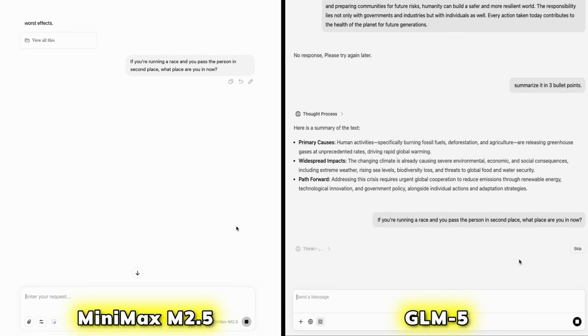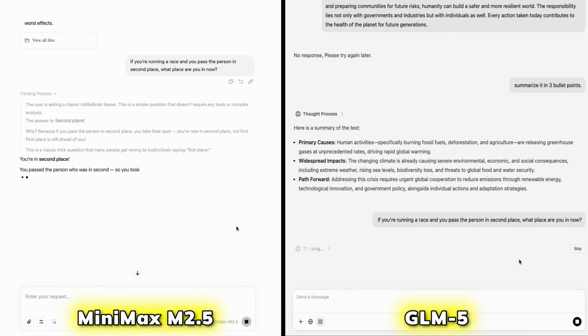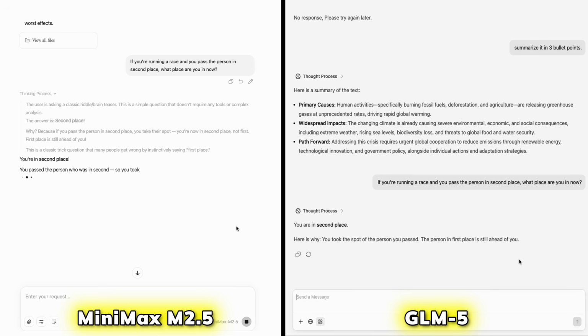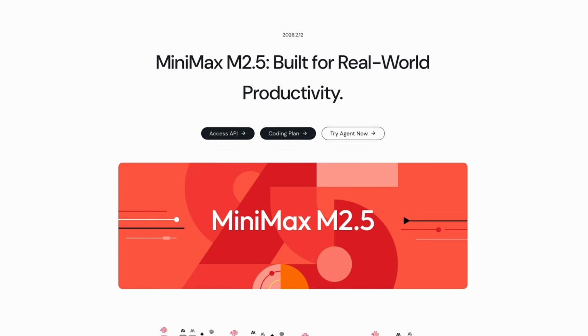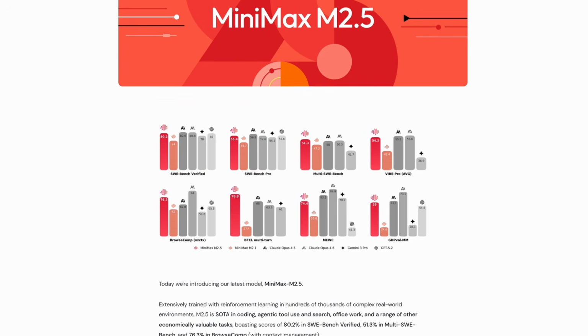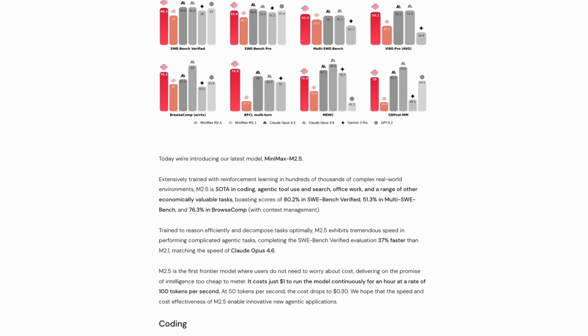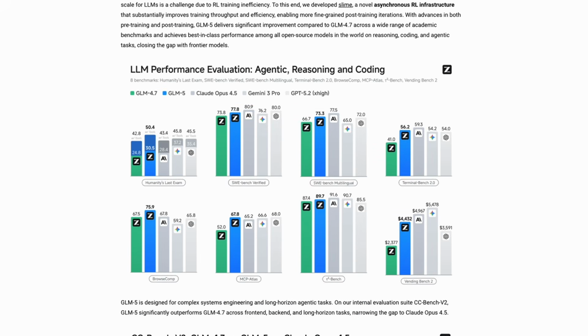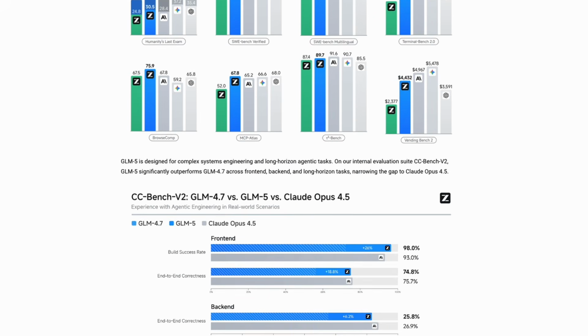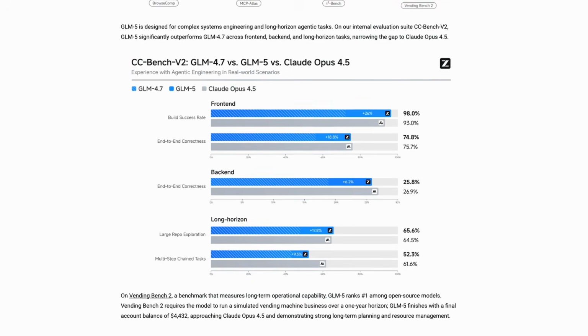If you're running a race and you pass the person in second place, what place are you in now? The correct answer is second place, and both models got it right. So what you just saw was MiniMax M2.5 and GLM-5, two new AI models from China that just dropped. Both are open source and bring some serious upgrades over their previous versions. But which one is actually better?